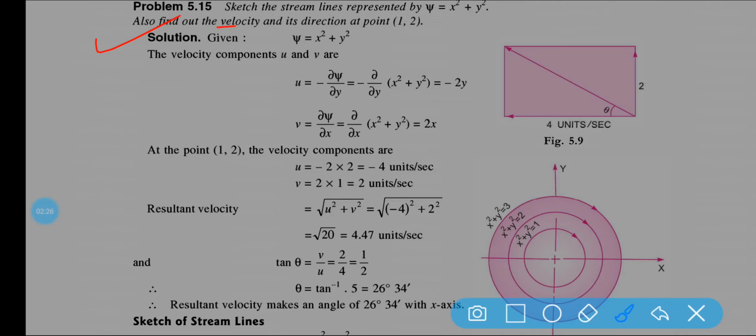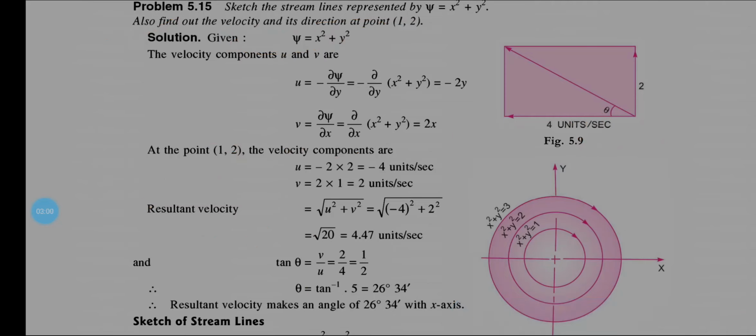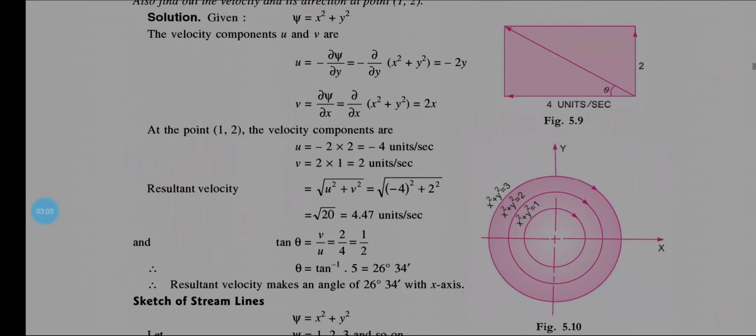Sketch the streamline represented by psi is equal to x square plus y square. Also find out the velocity and its direction at point (1, 2). Basically psi is the stream function, and the equation of psi is given as x square plus y square. Now you know the velocity component u is along the x axis and v is along the y axis, and capital V is the resultant velocity, isn't it?